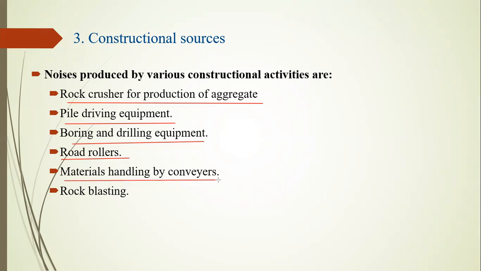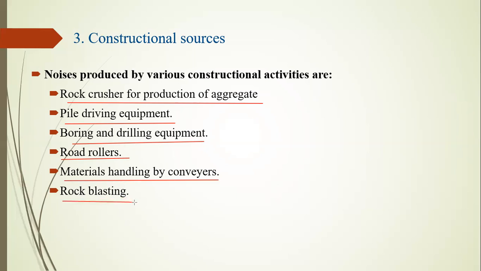Material handling by conveyor: some materials are not feasible to transport by vehicle, so they may be transferred by a belt drive, chain drive, or any type of drive. Conveyors create noise pollution plus air pollution, because dust coming out of the conveyor creates noise and air pollution.